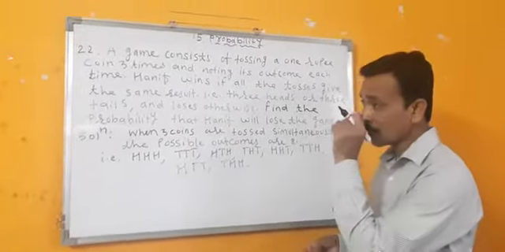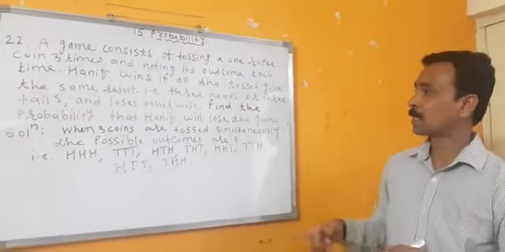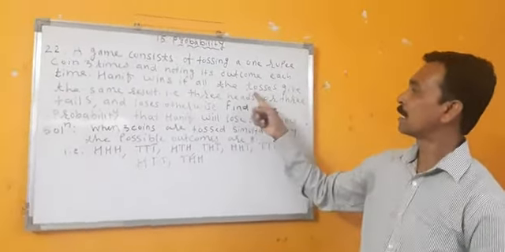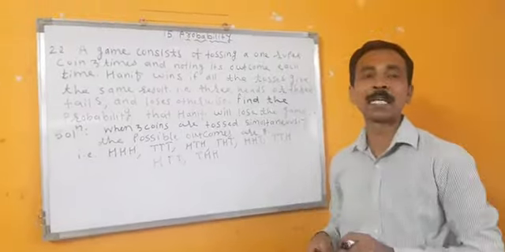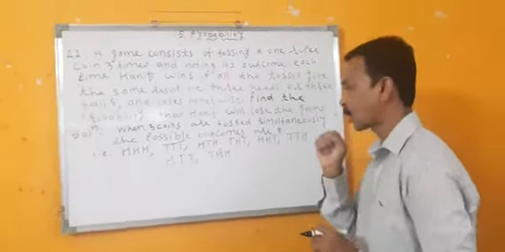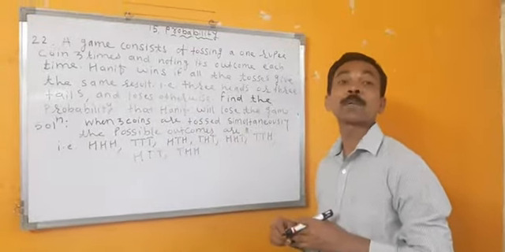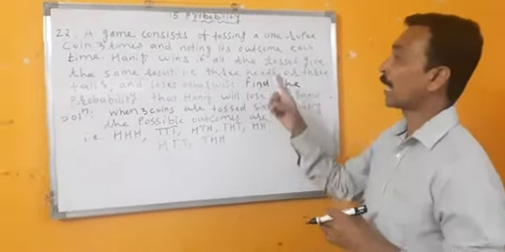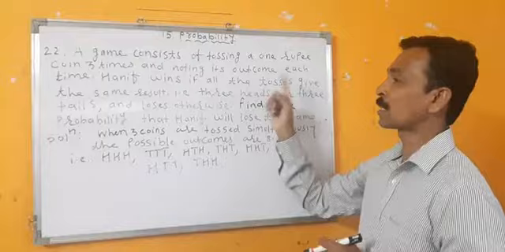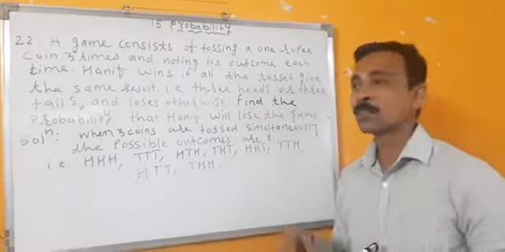Now, what does the second part say? That Hanif wins if all the tosses give the same result.